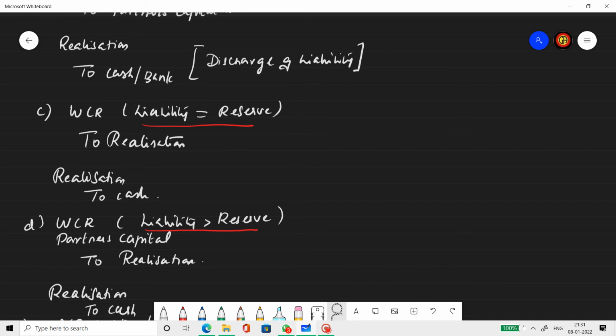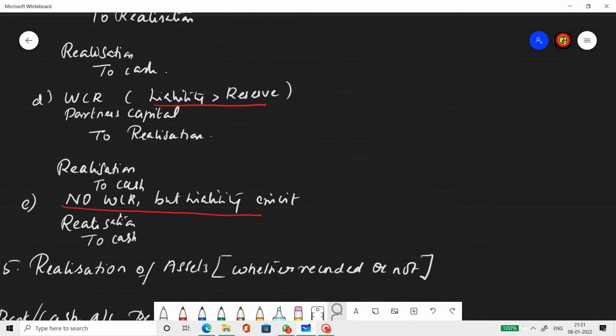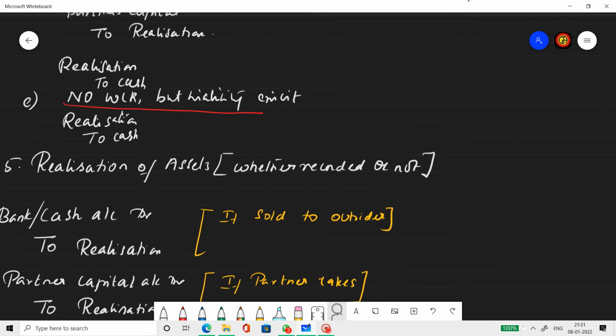Or we can simply pass WCR to cash also. Now liability is greater than the reserve. Liability amount is greater than the reserve. So WCR, partner's capital account to realization account. WCR will be debited for the amount it holds. Partner's capital account for the deficient amount, realization for the whole liability. And the liability is paid off, realization to cash. Now, when there is no WCR but liability exists, then it's realization to cash. So these are the various treatments in payment of WCR.